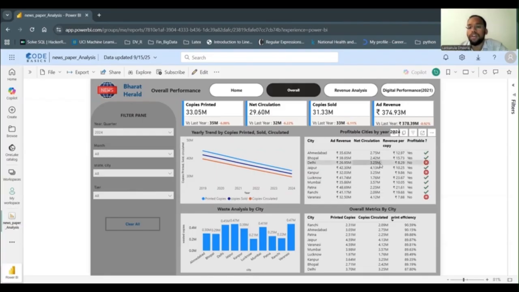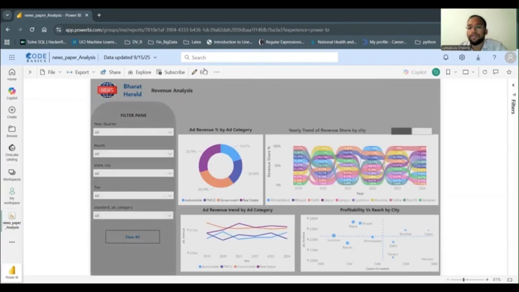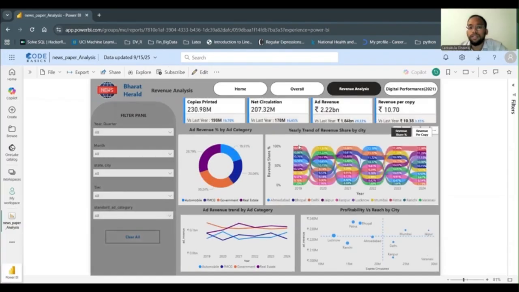Now let's move on to the revenue analysis. In this revenue analysis, the key metrics are copies printed, net circulation, ad revenue, and revenue per copy. As I have said earlier, this is the ratio of total ad revenue by net circulation. In this, we can see the ad revenue percentage by ad category.